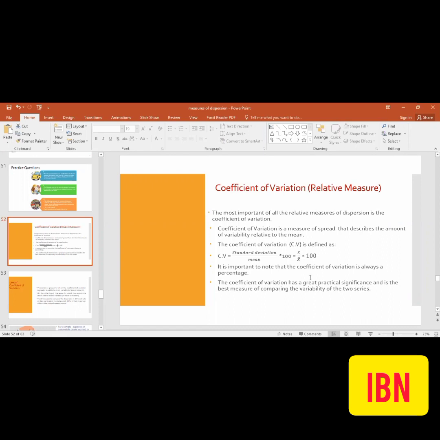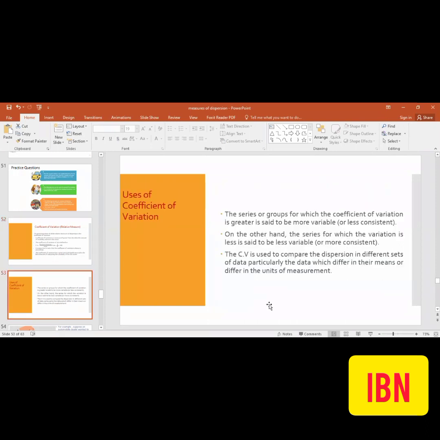So the coefficient of variation has a greater practical significance. And it's usually used, my dear, to compare the consistency between two items, two individuals, two players, anything. It makes the comparison between the two things whenever we are interested कि कौन सी चीज ज्यादा consistent है. So जिसमें variability कम होगी, याद रखिए, वो ज्यादा consistent होगी. जिसका coefficient of variation कम होगा, that is considered to be more consistent. ठीक हो गया जी? And this is the usage over there. Kindly have a look.